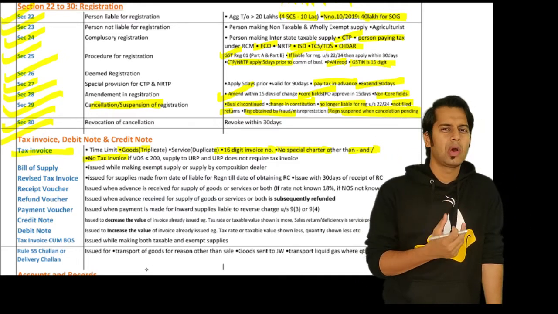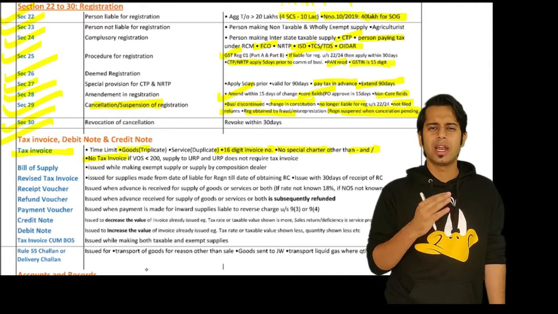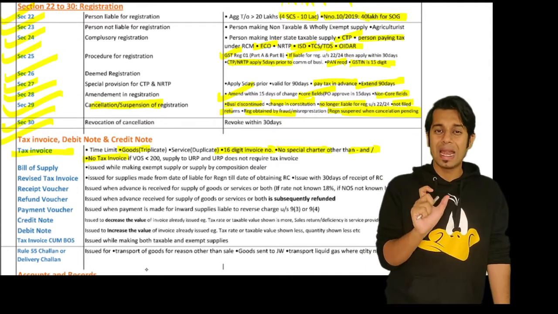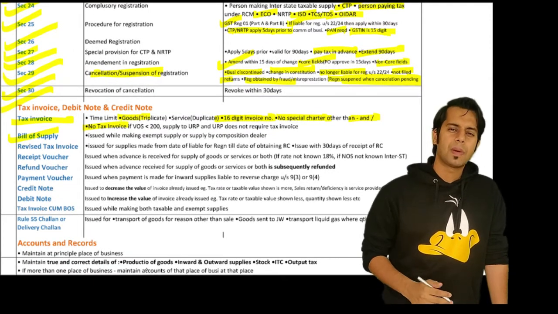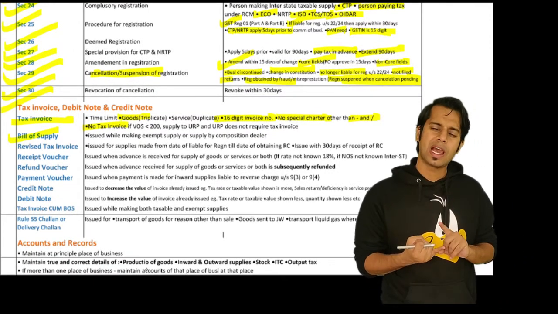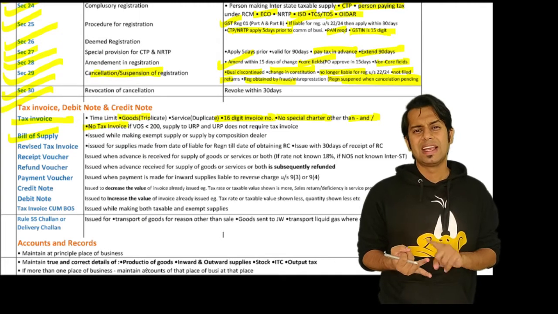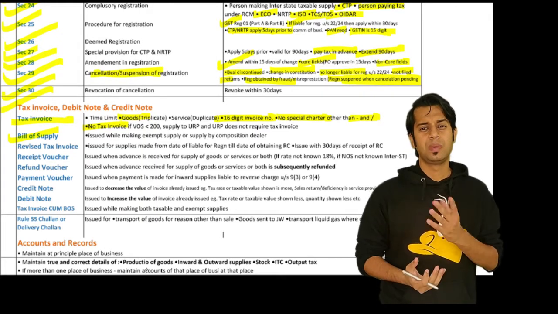No invoice will be required to be given if the value of supply is less than 200 and the supply is made to an unregistered person, and that unregistered person does not require an invoice. Bill of supply. If you are a person who is liable to pay tax under section 10, or if you are making an exempt supply, you should issue a document called a bill of supply.